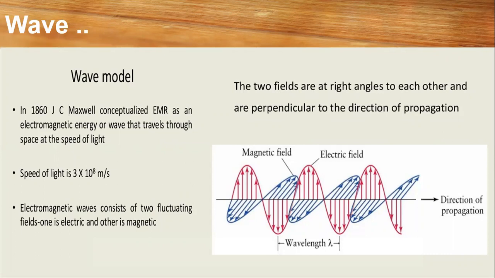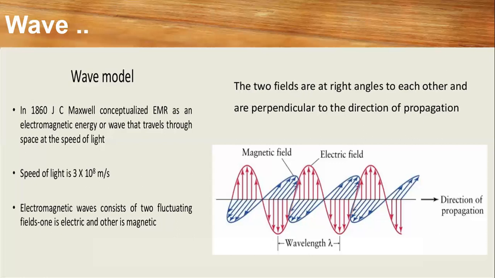So what is meant by the wave model? That is, with the help of Maxwell's equations, or you can say the scientist Maxwell, who invented it in 1860. The electromagnetic energy or wave travels through space at the speed of light, and that light speed is 3 into 10 to the power 8 meters per second. And this wave model explains how a wave can be propagated in the form of electric as well as magnetic fields, and in which particular direction, with the speed of light.